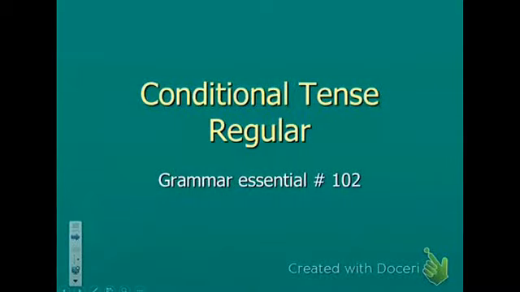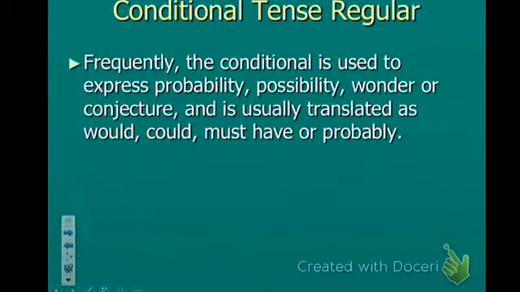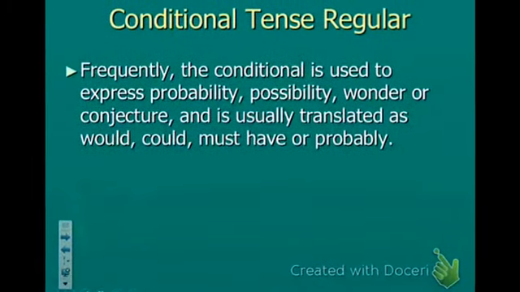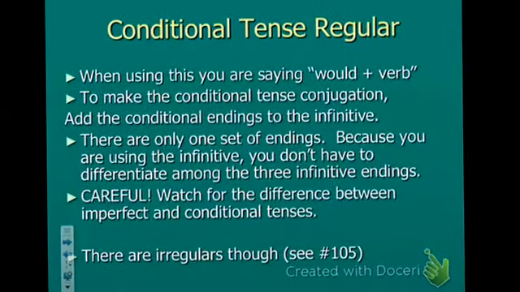So today we're talking about the conditional tense, and it's very similar to the future tense that we've done before. The conditional tense is used to express probability, possibility, wonder, or conjecture. And when we're saying it, it's like something would have happened or could have happened, must have happened, probably happened, things of that nature. That's the conditional tense, because there's the condition of it possibly happening, for lack of a better explanation.